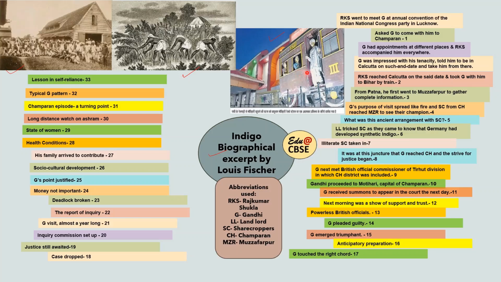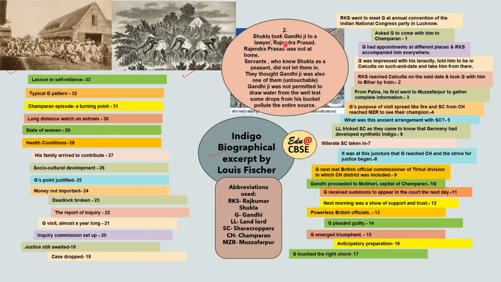So this is the picture. By train, they have reached Bihar. Shukla took Gandhiji to a lawyer. In Bihar, he took him to Rajendra Prasad, a lawyer. Rajendra Prasad at that time was not at home.